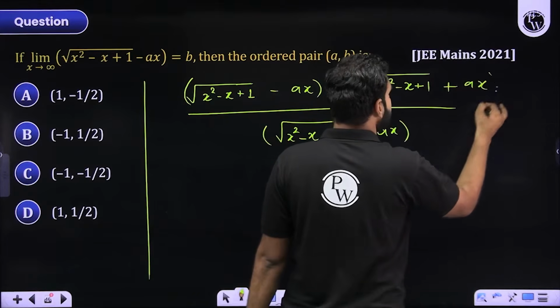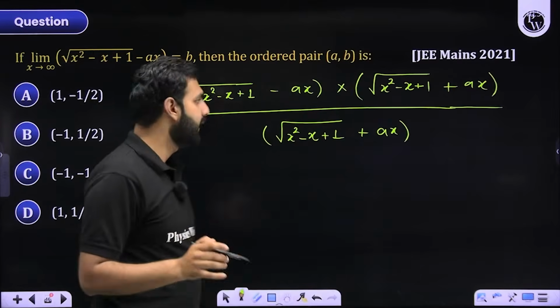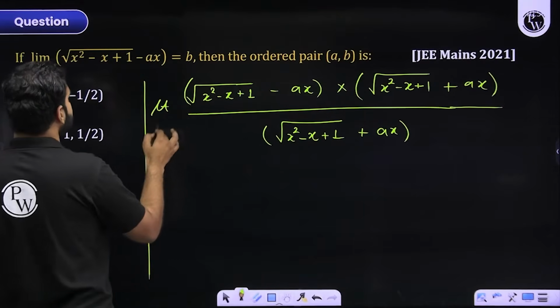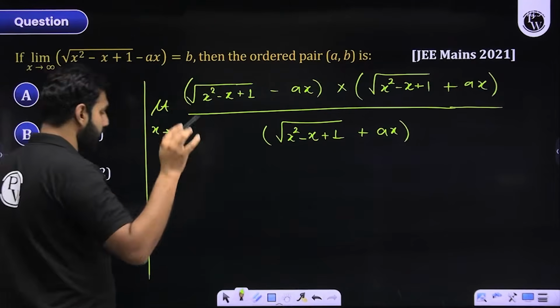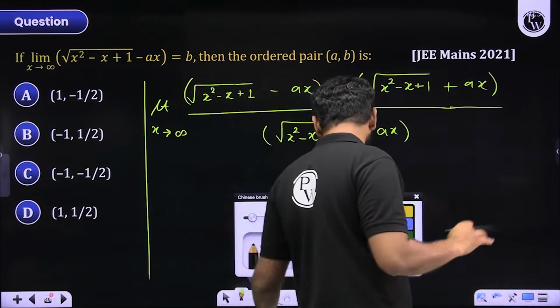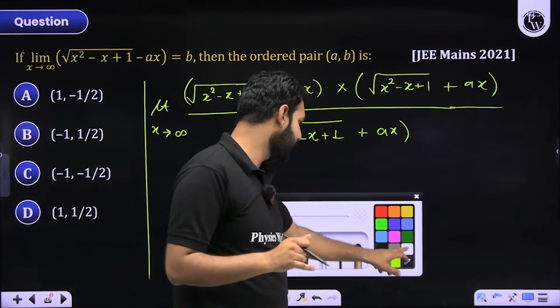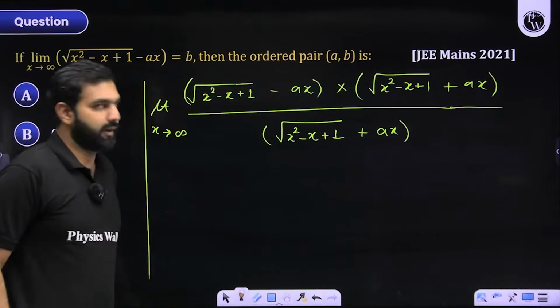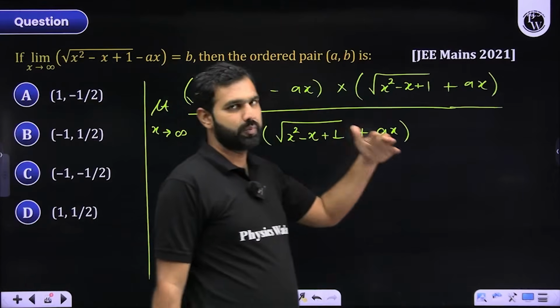Did you get that part, students? I hope there is no confusion on that. And here the limit is x approaching infinity. Now this is something which we are already given as b. So we'll work out this b later, but first of all, let us look at this particular part. I hope you know that (a minus b)(a plus b) is a square minus b square.